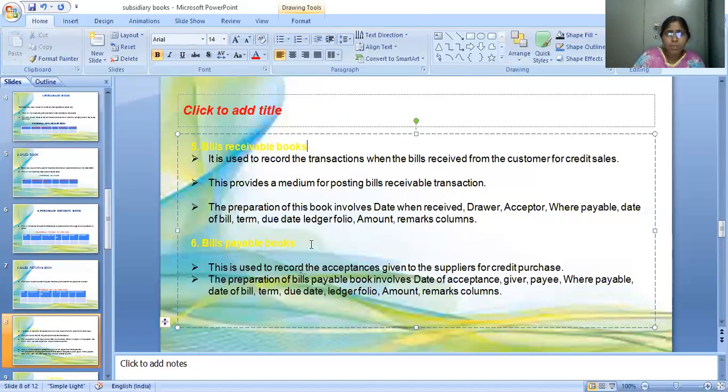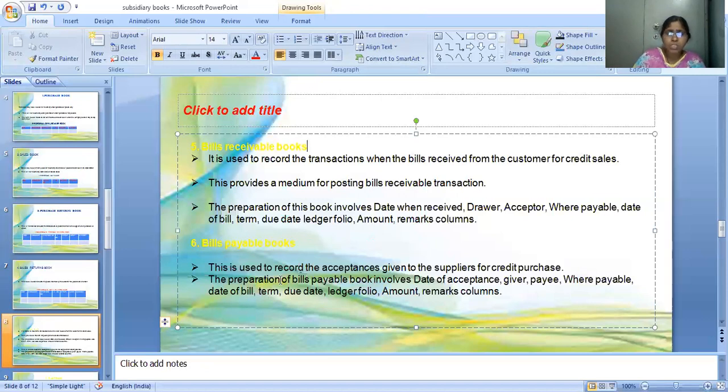Next, the bills payable book is useful to record all the acceptances given to the supplier for credit purchase. So as business people, we also purchase some goods on credit. For that purpose we have to give some bills to the supplier, for the goods purchased on credit basis. So all the details of bills payable can be posted in the bills payable book.